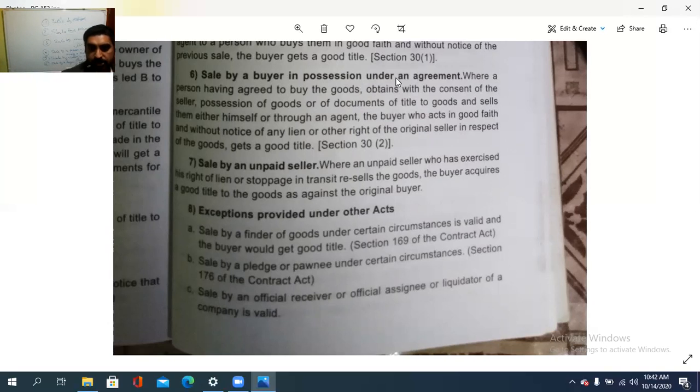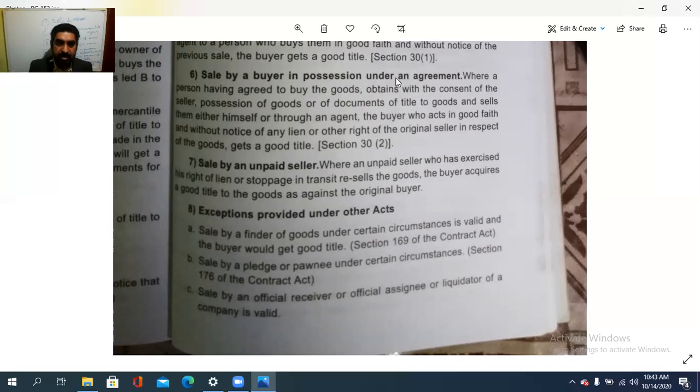Sale by a buyer in possession under an agreement, where a person having agreed to buy the goods obtains with the consent of the seller the possession of the goods or of the documents of the title to the goods and sells them either himself or through an agent. The buyer who acts in good faith and without notice of any lien or other right of the original seller in respect of such goods gets a good title.